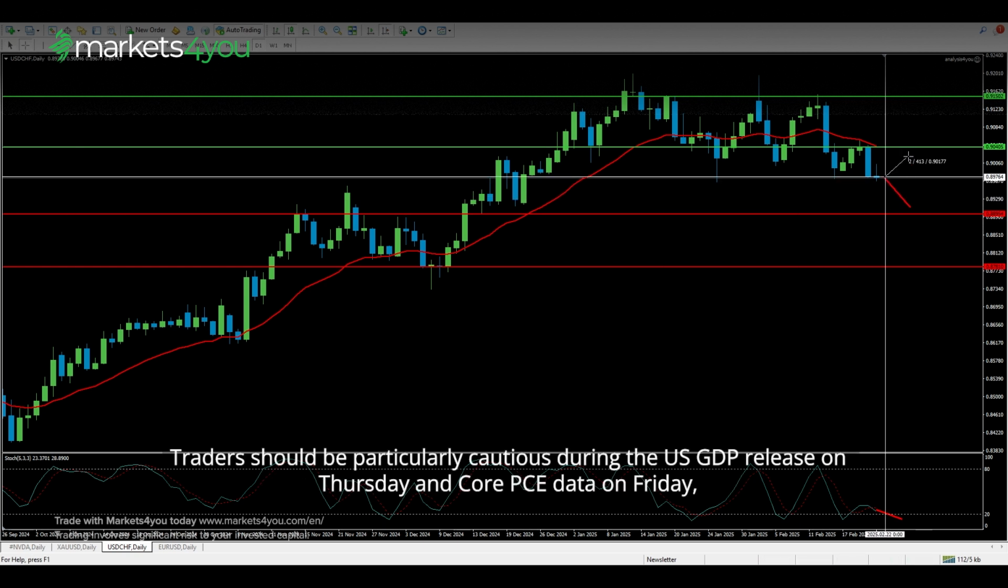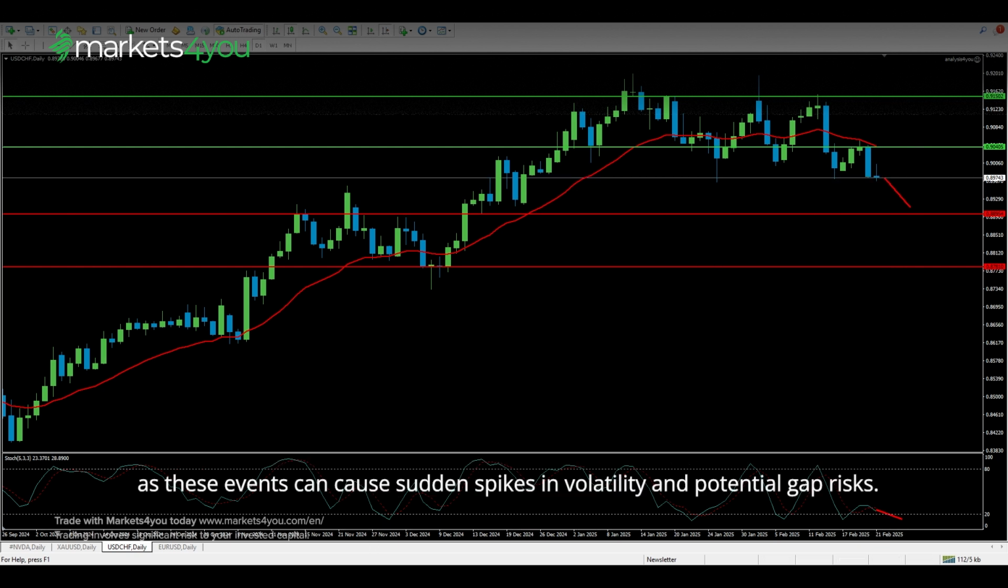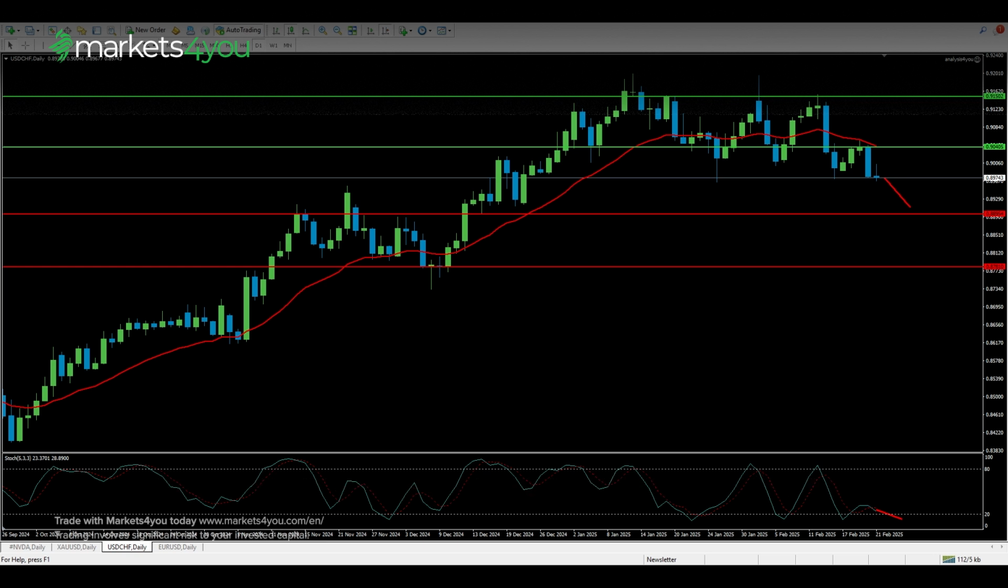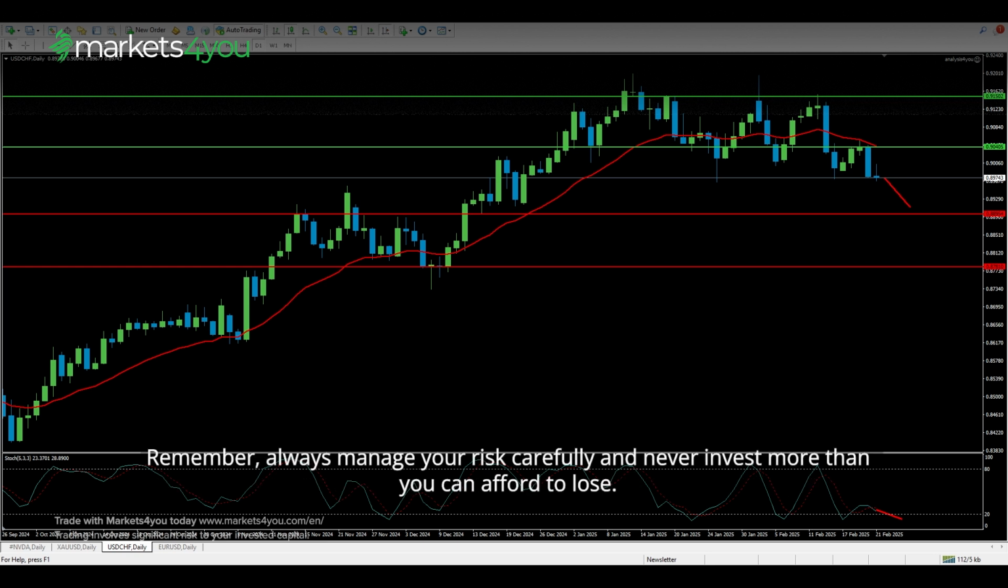Traders should be particularly cautious during the US GDP release on Thursday and Core PCE data on Friday, as these events can cause sudden spikes in volatility and potential gap risks. Remember, always manage your risk carefully and never invest more than you can afford to lose.